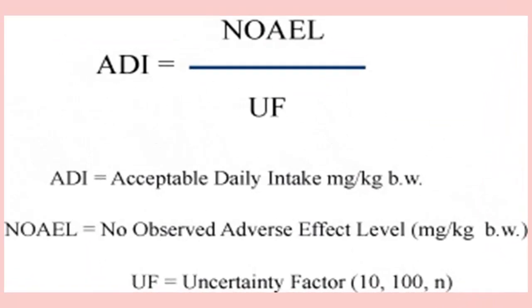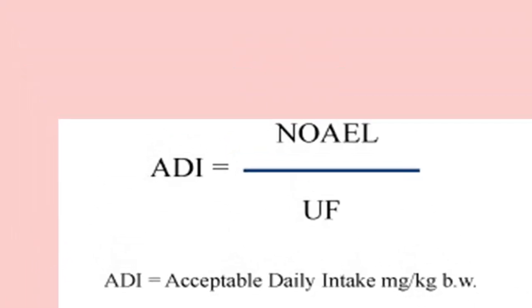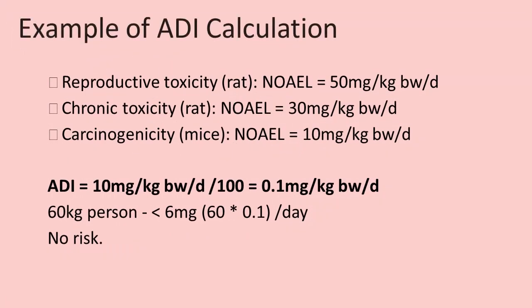ADI formula. Estimated to be the no observed effect level, divided by an uncertainty factor of 100, sometimes a 1000 safety factor, depending on the nature of toxic effects noted and quality of available toxicity data. The dietary intake of an additive which can be safely ingested over a lifetime without appreciable risk from the known information. Example of ADI calculation.